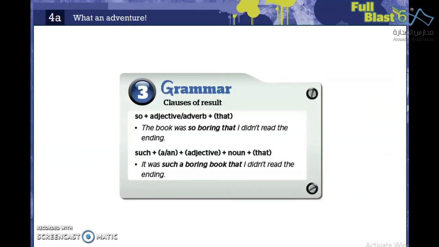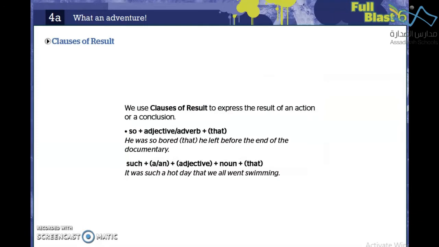The second part is grammar. Our grammar today is about clauses of result. The first question that may come to your mind is, when do we use clauses of result? The answer is, we use clauses of result to express the result of an action or a conclusion.